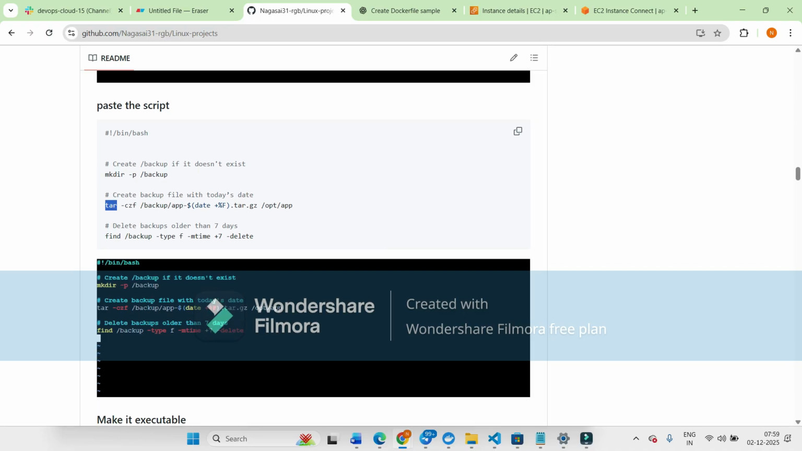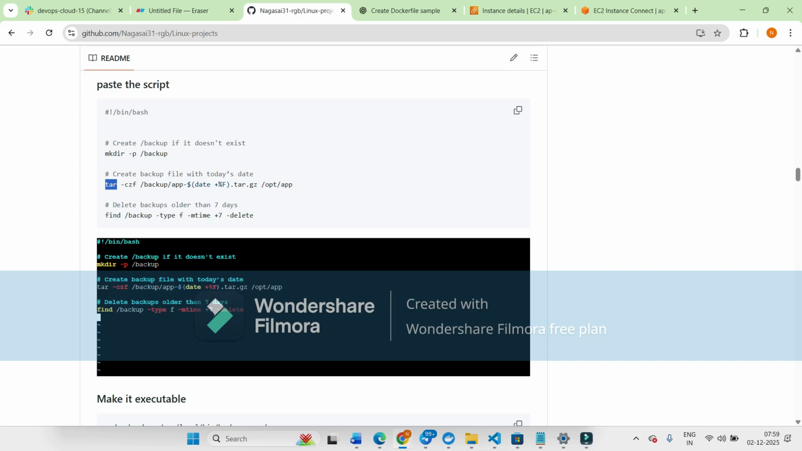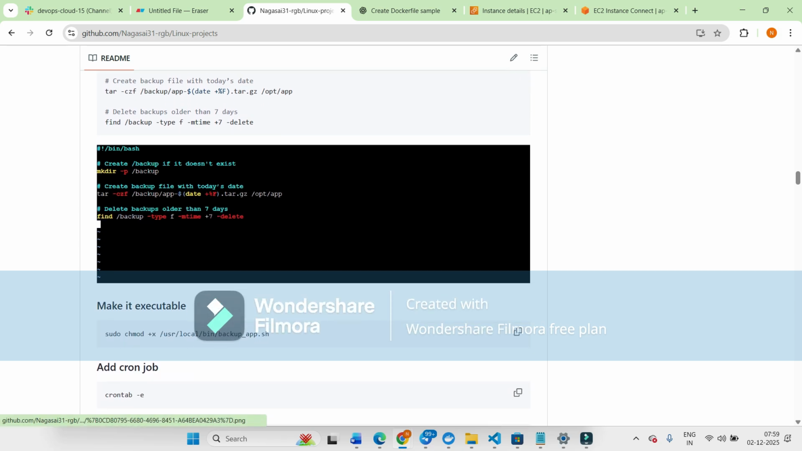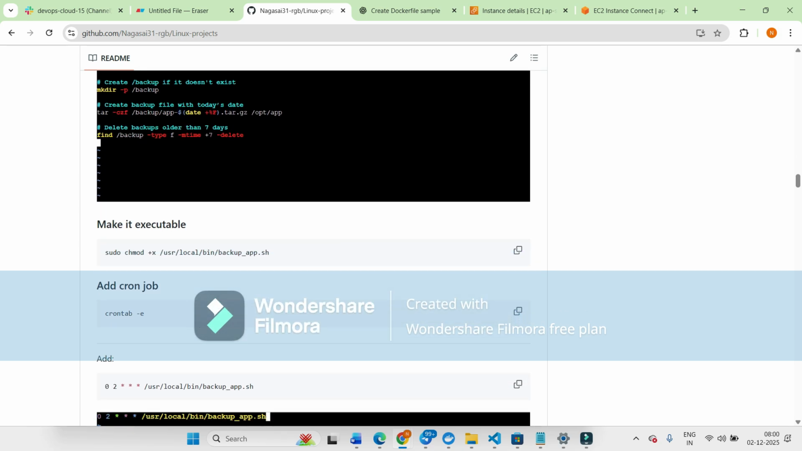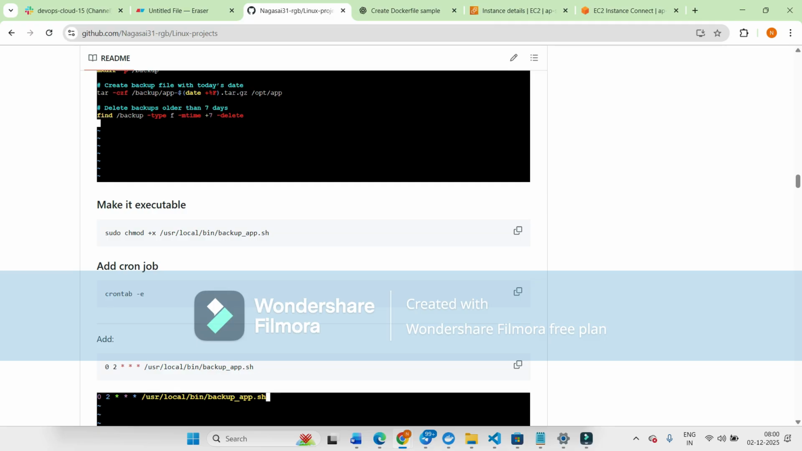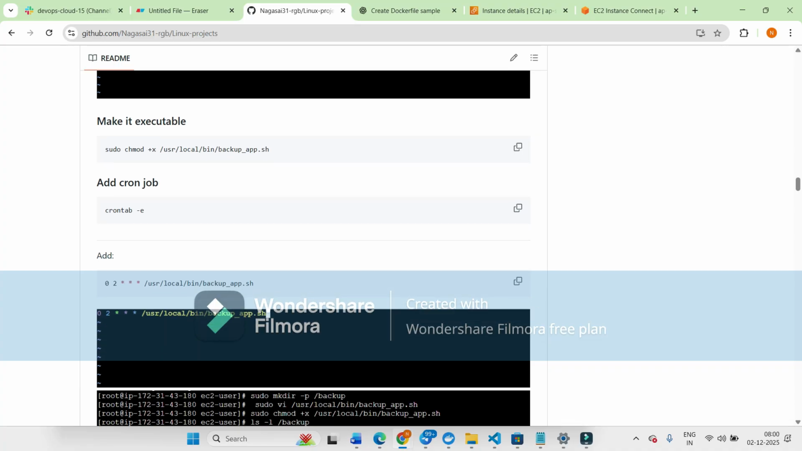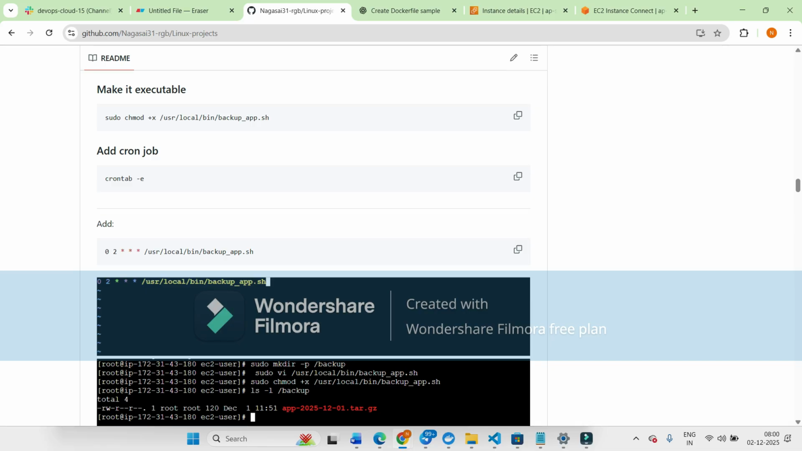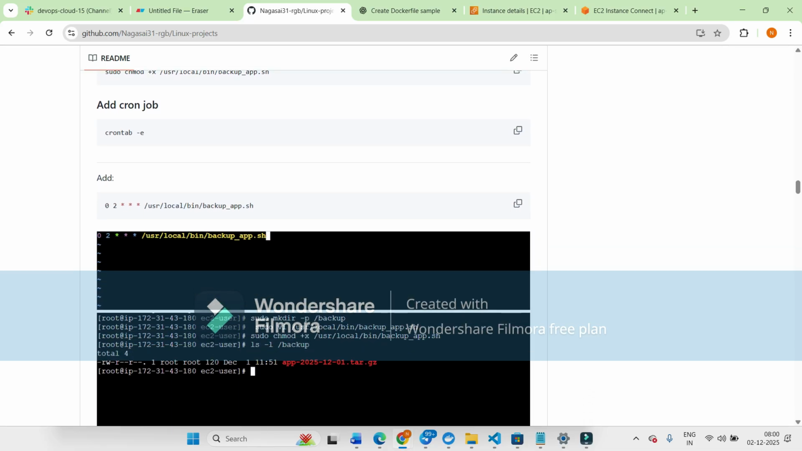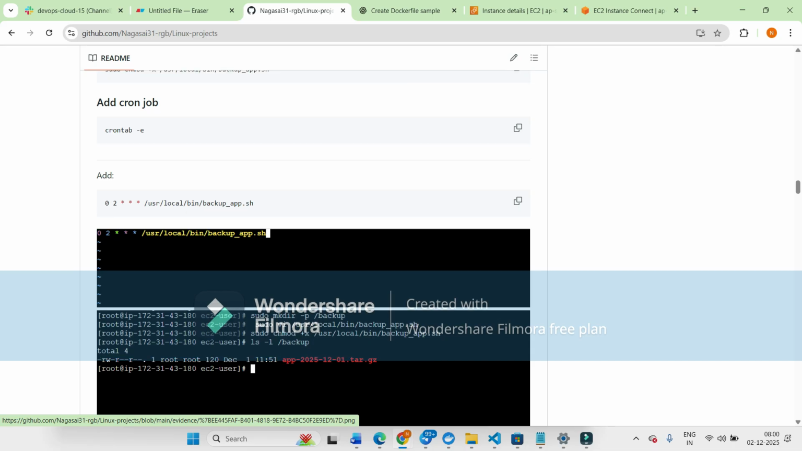That's it. And if you want to delete the backups older than 7 days, we can use -mtime +7 -delete. This was the command we have to enter, and we have to make it executable. We can use sudo chmod +x to give the permission for that. And also we want to add it to crontab. For that we can use crontab and open the editor. To execute it every 2 a.m., we enter 0 2 and three stars. And this was the backup script path name. We have to enter it like this.